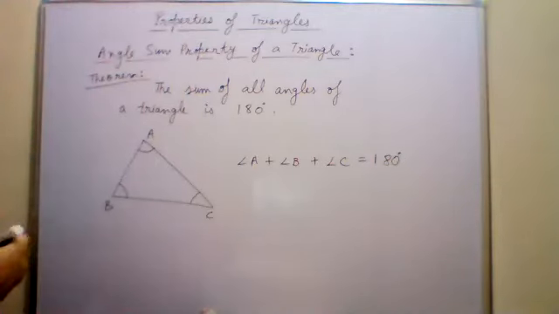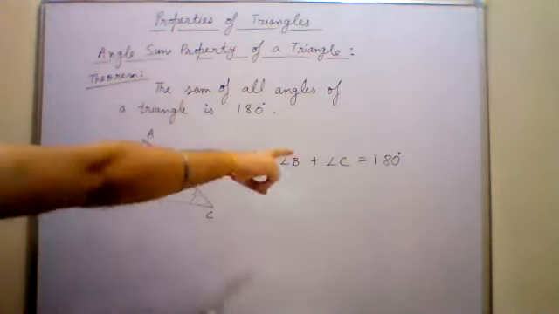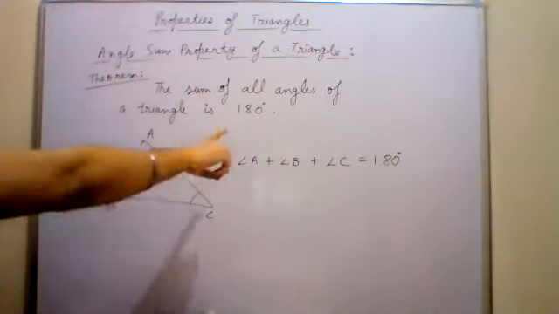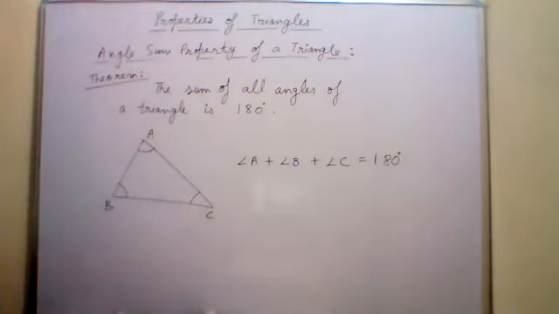So it doesn't matter which type of triangle it is. It could be equilateral, isosceles, or scalene triangle, or any type of triangle. The sum always remains the same. When you add all the three angles, it will be equal to 180 degrees. So note this down, all of you. Have you all understood the property? This is a very important property. We will be using this property in the questions now.